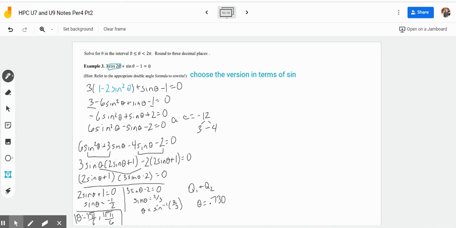And then in quadrant 2, on the calculator we would do pi minus sine inverse of 2/3.